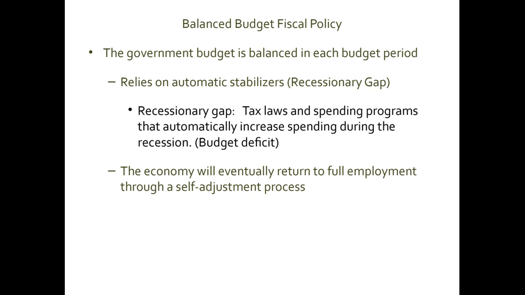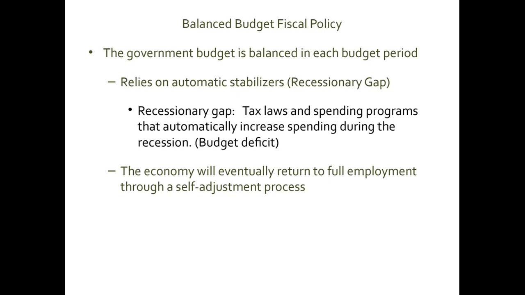So I have already written here, the economy will eventually return to full employment through a self-adjustment process. So the federal government doesn't need to worry about unemployment and inflation, because it will be taken care of. The role of the federal government is to balance its budget annually. This view is based on what we call automatic stabilizers.